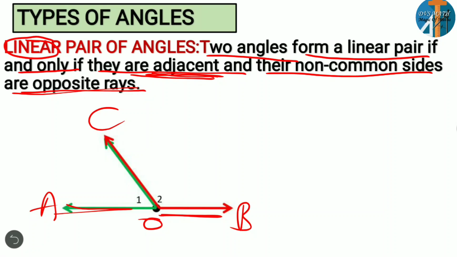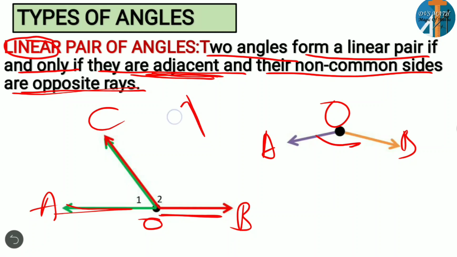If we consider it like this, are they opposite? No. Opposite means exactly, for example, if one ray is like this, the other should be exactly like this. Only then can we consider them opposite. This is not opposite.